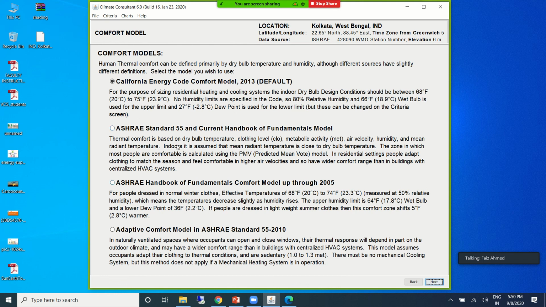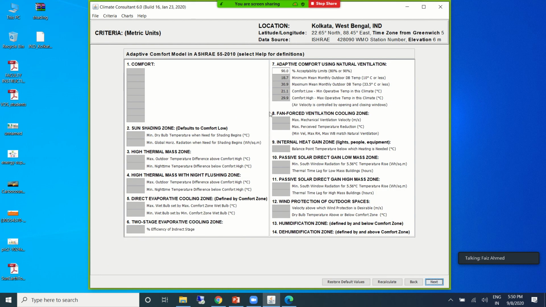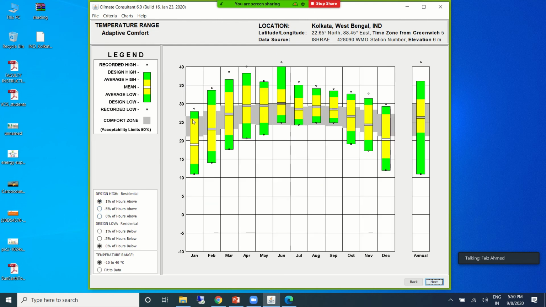There are different models of studying heat, thermal comfort basically. So I'll put the adaptive thermal comfort model by ASHRAE 55. This is one of the thermal comfort models that we have. Based on that, strategies will be generated. So I'll choose this, and if you have recorded data from the site and want to modify some of it, you can do it. Otherwise you can leave the data set as it is.